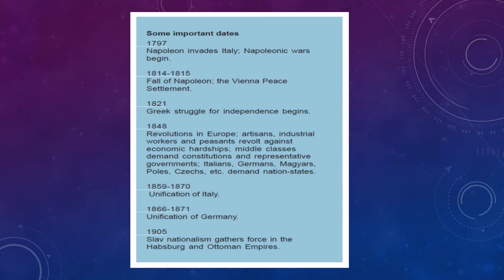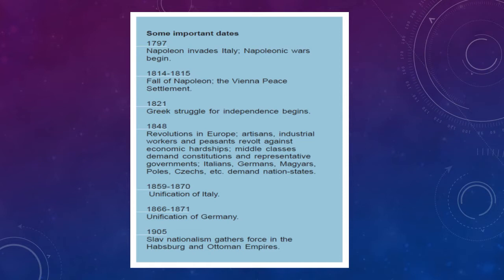Then 1814 to 1815, fall of Napoleon, the Vienna peace settlement. So in 1814 to 1815, they saw the fall of Napoleon as he started to lose all his territories one by one because he fought too many unwanted wars. In 1815, the Vienna Peace Settlement was signed. That is, it is an agreement between some countries regarding peaceful and friendly relationships in the future.